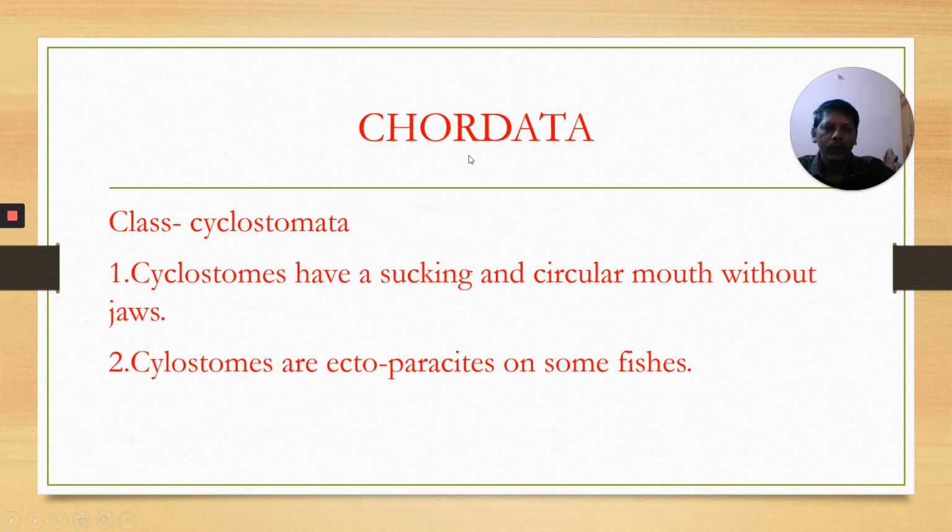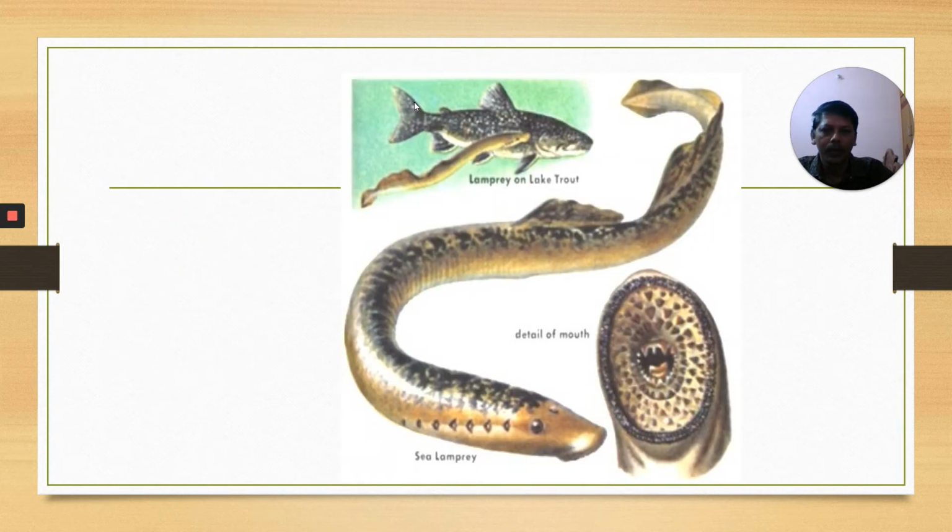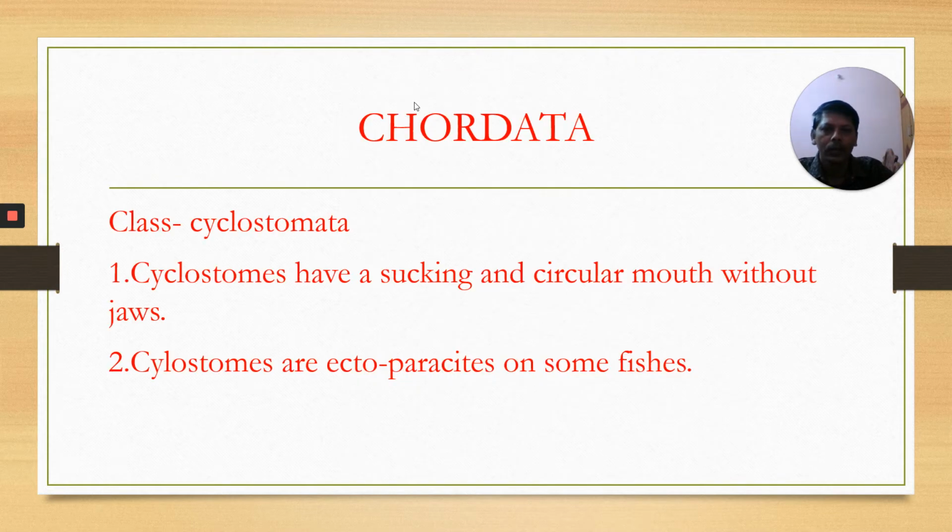In the phylum Chordata, there are three subphyla: Urochordata, Cephalochordata, and Vertebrata. In the subphylum Vertebrata, there are some classes. One of the classes is Cyclostomata, then Chondrichthyes, Osteichthyes, Amphibia, Reptilia, Aves, and Mammalia. These are the classes in the subphylum Vertebrata. First, let us talk about Cyclostomata.